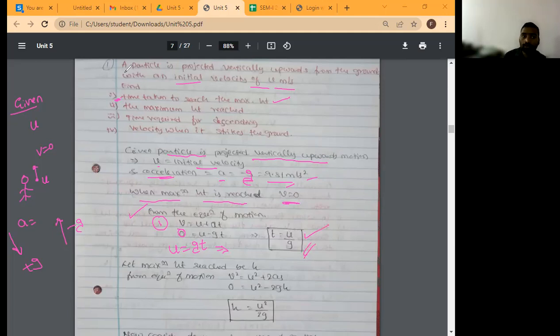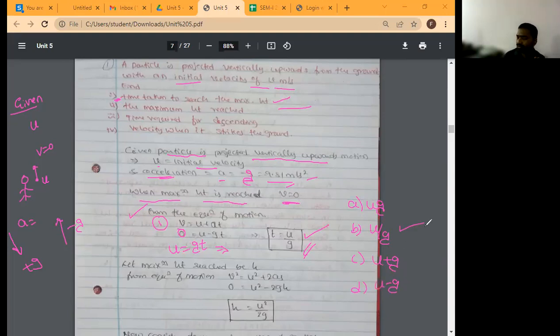Now the multiple choice question is here only. A particle is projected vertically upward from the ground with an initial velocity equal to u only. Then time taken to reach the maximum height is dash. Option A, u into g. Option B, u by g. Option C, u plus g. Option D, u minus g. u by g is the correct answer.